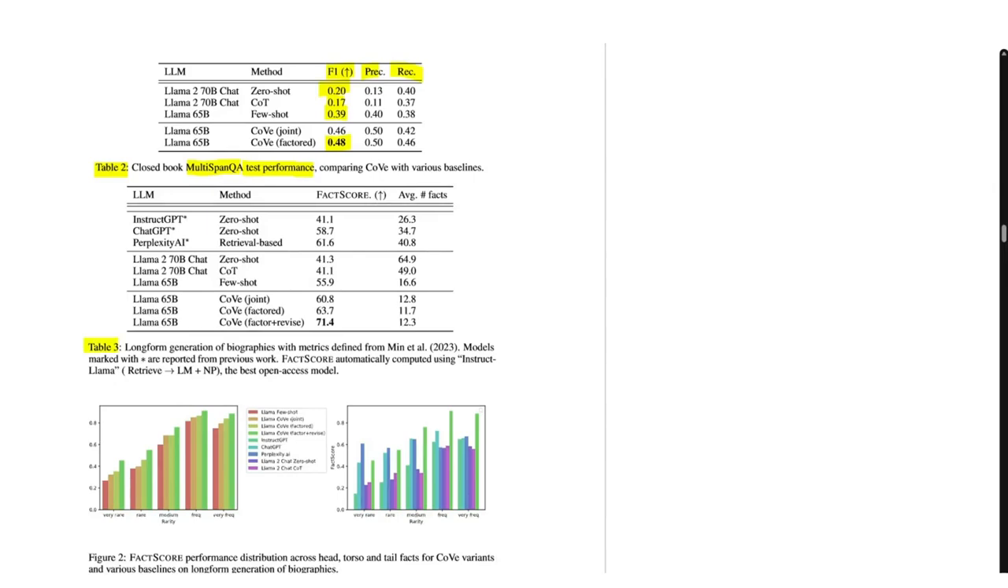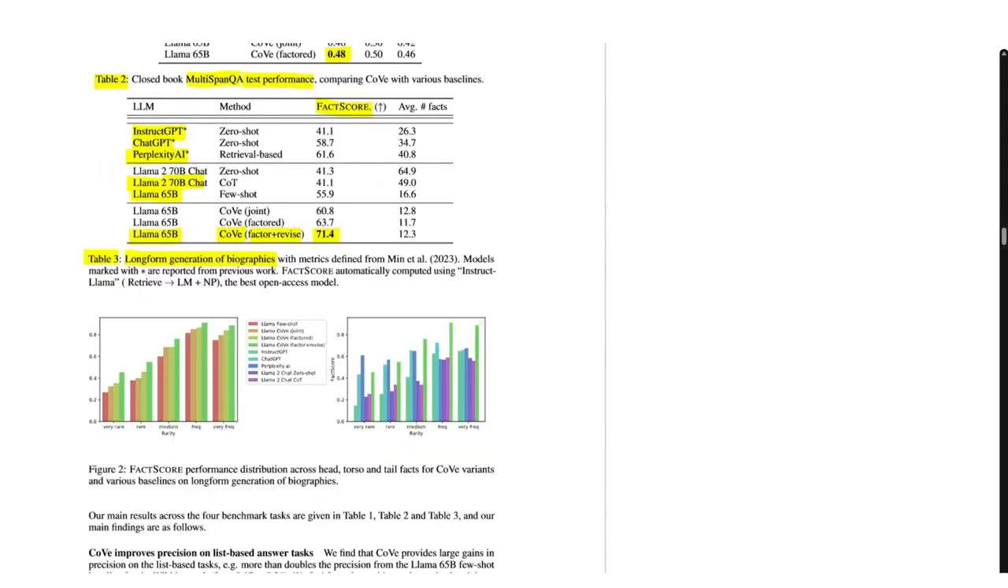And finally, in table 3, we have the results of the long-form generation of biographies. And here they measure the FACT score. And here they also put the results of InstructGPT, ChatGPT, and Perplexity AI, but also the results of Llama 65 billion and Llama 2 with 70 billion parameters. And as you can see here, by using COVE with factor plus revise approach, we obtain state-of-the-art results. And here they give more statistics about the FACT score performance distribution across head, torso, and tail facts. I won't go into details about that. I invite you to read.